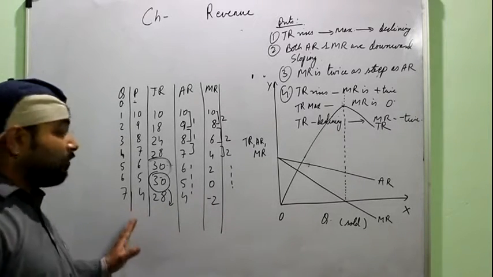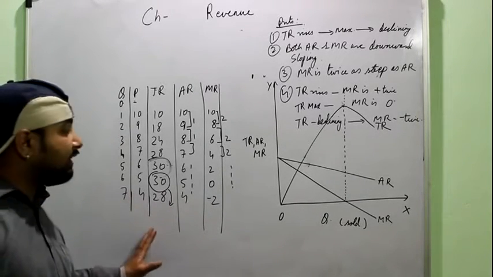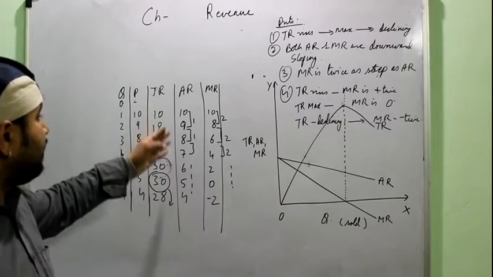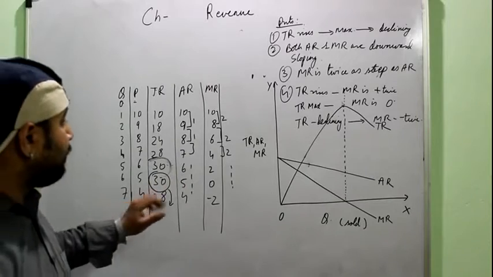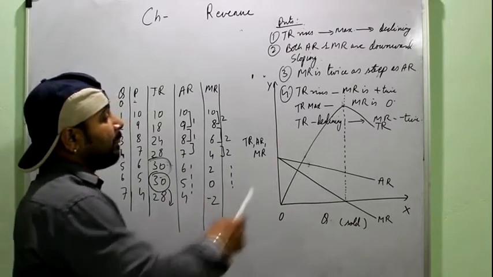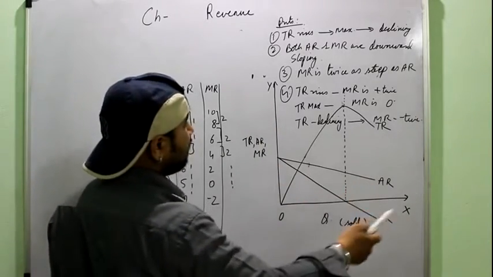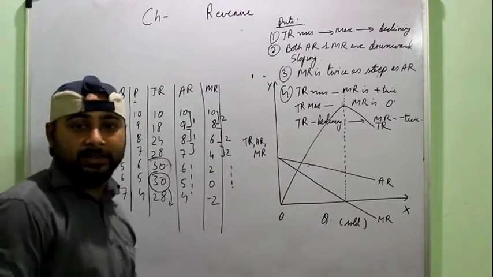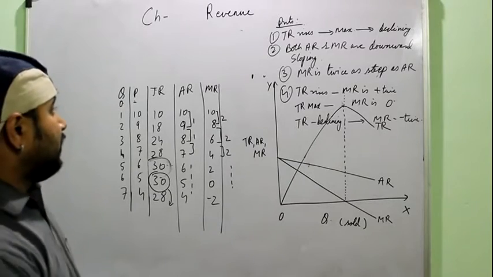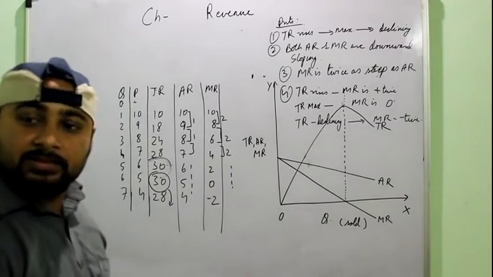It may be asked in the form of a schedule, then you can frame a schedule like this. Just decrease the price and multiply and calculate all the TR, AR and MR. You will automatically get the schedule. Then if it is asked in the form of a diagram, this curve, this graph needs to be drawn and these points to be mentioned, right?